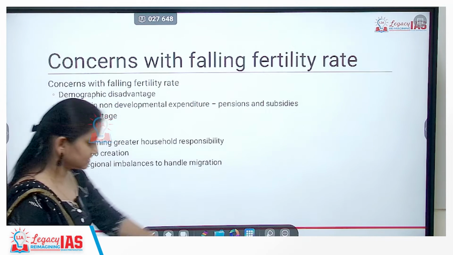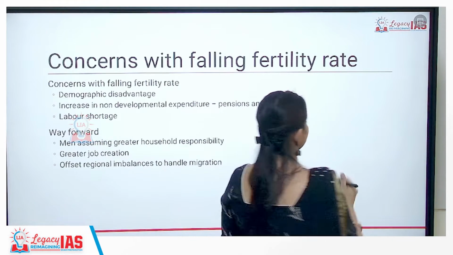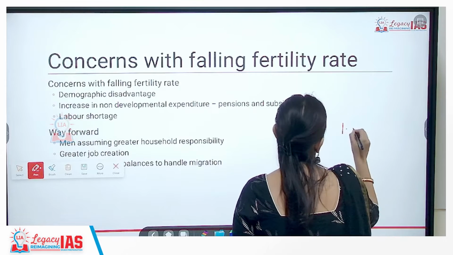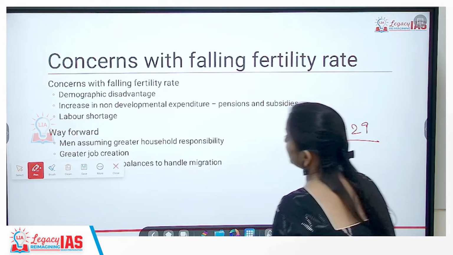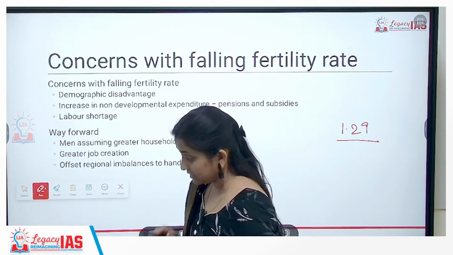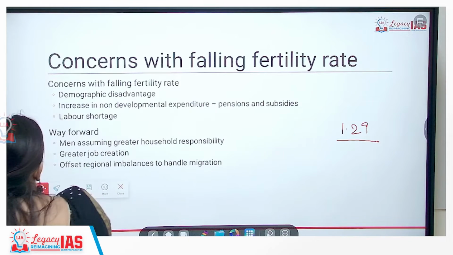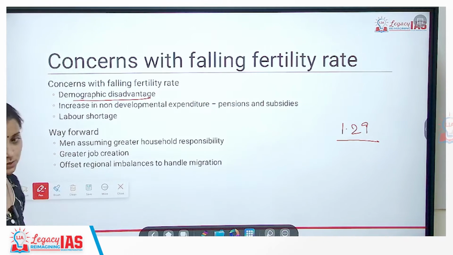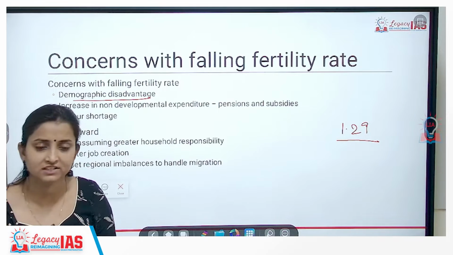But why is this a concern? The Lancet report says that the fertility rate in India is about to come down to 1.29 by 2050. This is a serious report. So why is this a concern? Because of demographic disadvantage. What do we mean by demographic disadvantage?